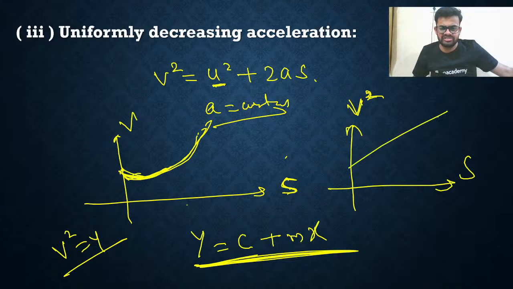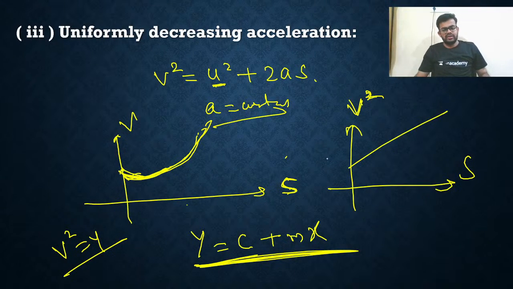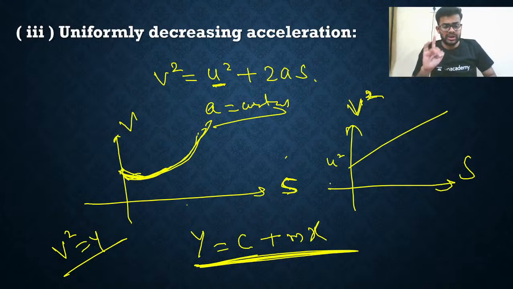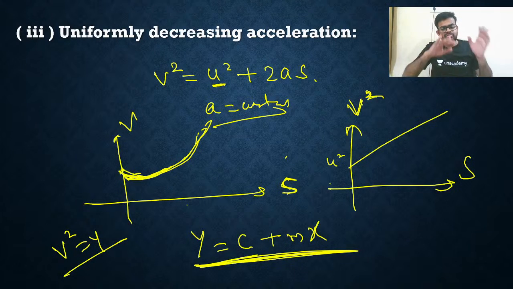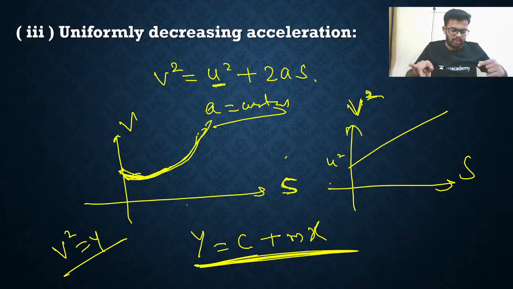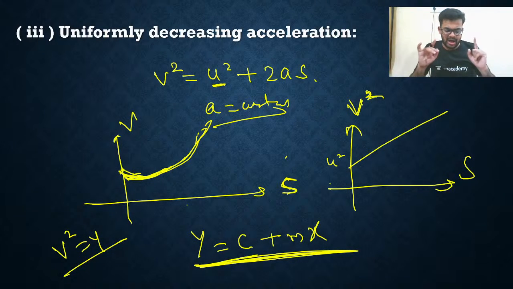So it will be just a straight line like this. That's all. Okay? Remember this. Don't be confused between V and V square. If V square is there, it will be a straight line relation. If it is V and S, then only it will be a parabolic equation. That's all. Remember, very important thing. Students make a lot of mistakes in such types of curves.